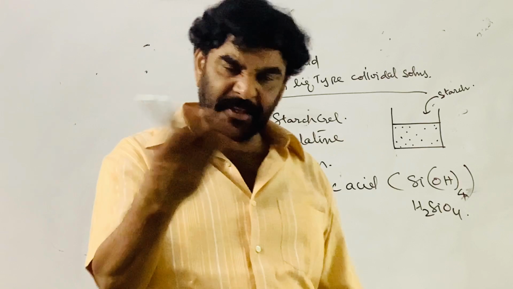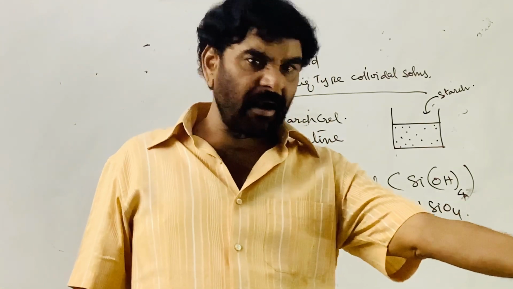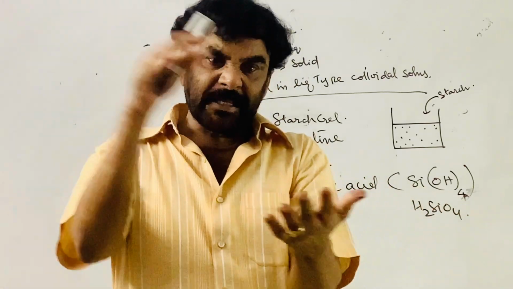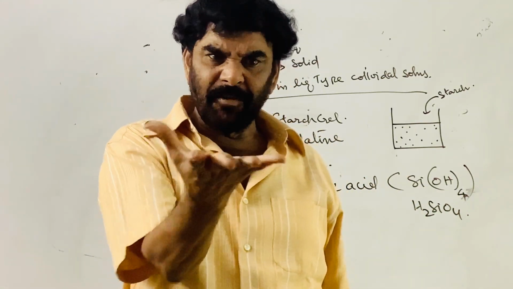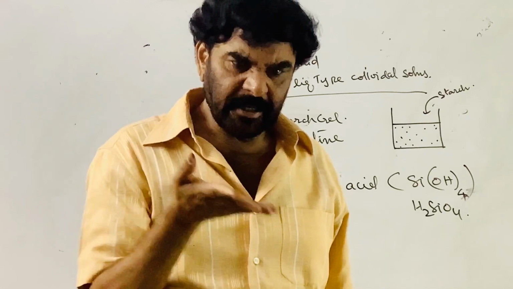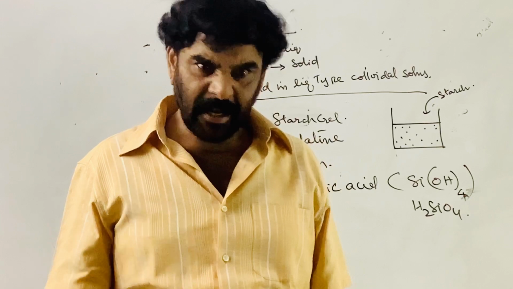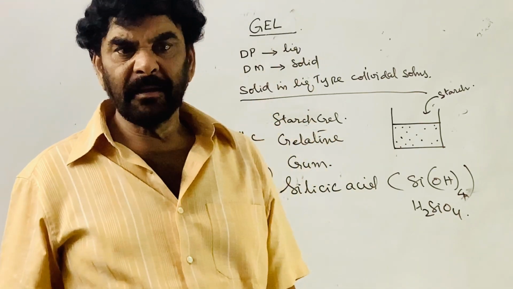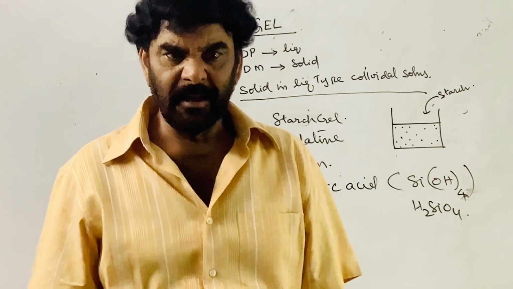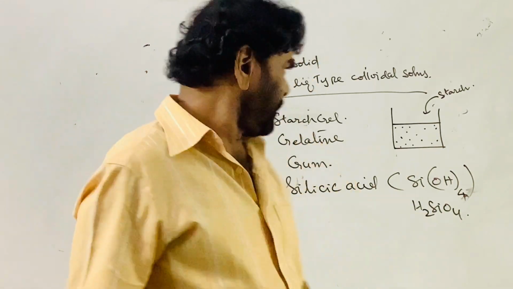In making chapatis, we take the atta and mix it with water to make a semi-solid. What is this? Starch inside water. Starch, the atta, is more and the water is less. This is nothing but the gel.